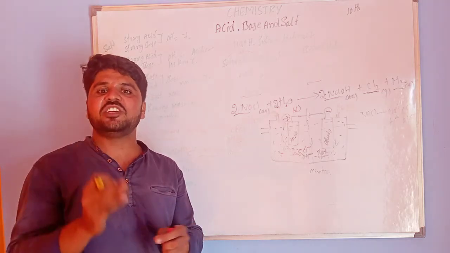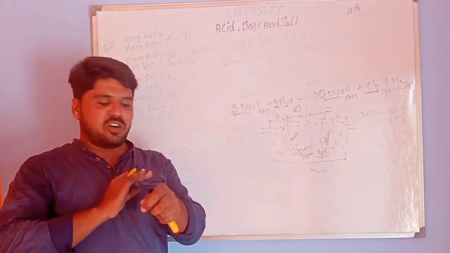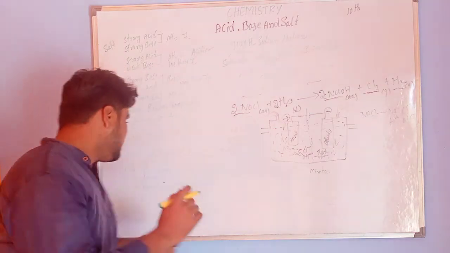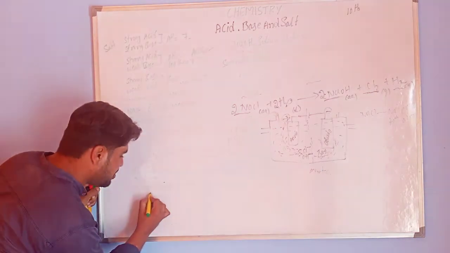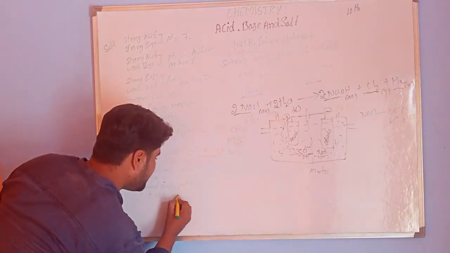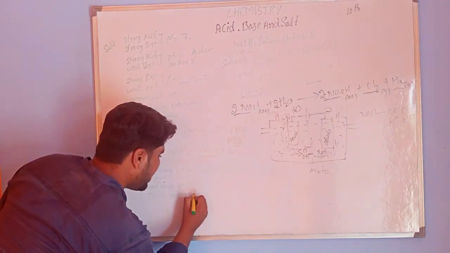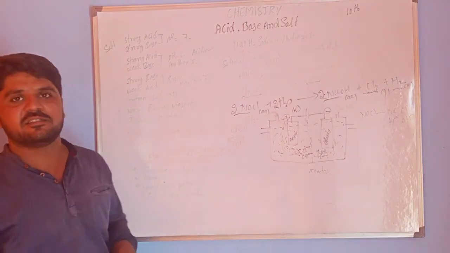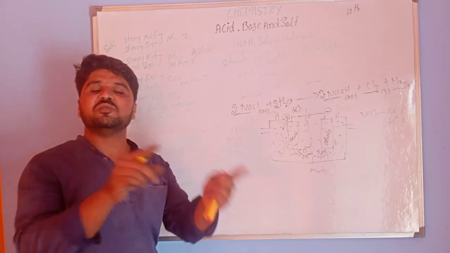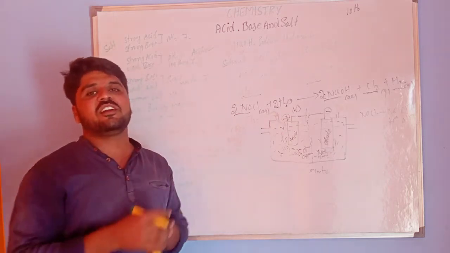Next, bleaching powder is used in the washing of clothes. Next, it is used as an oxidizing agent. What is meant by an oxidizing agent? An oxidizing agent is a chemical substance which is used to oxidize chemical compounds.